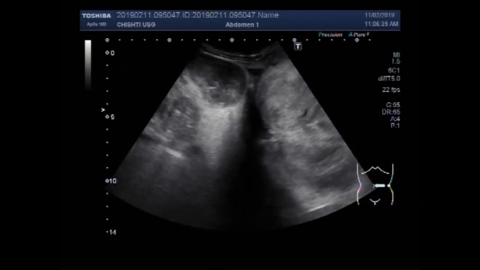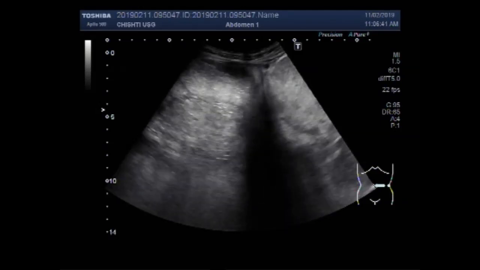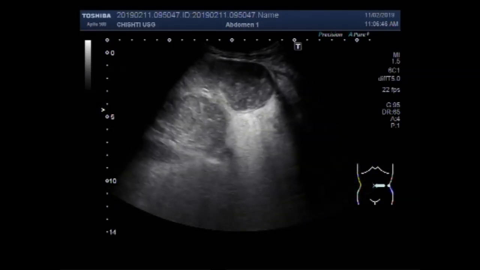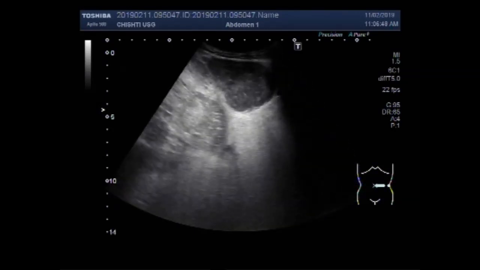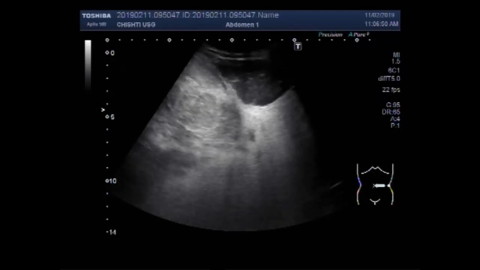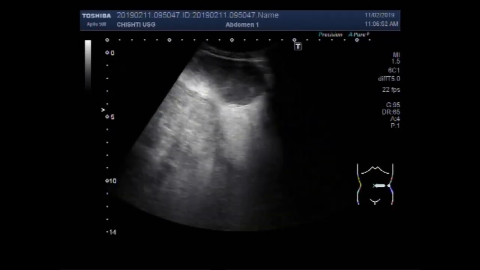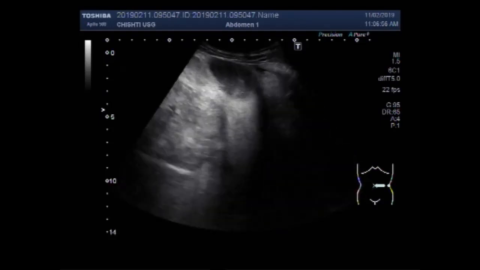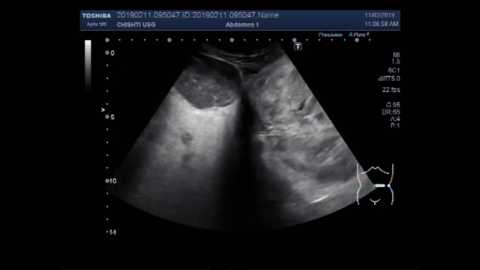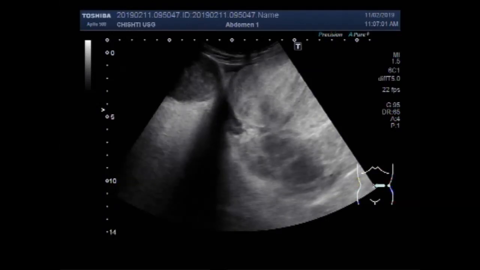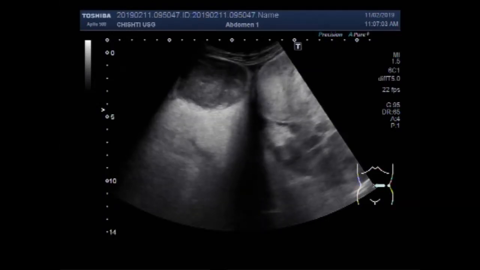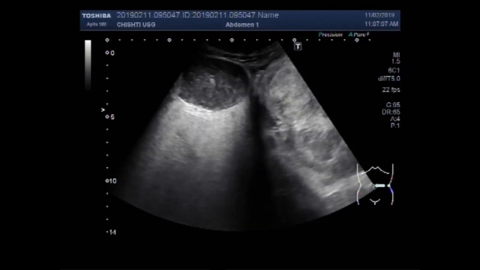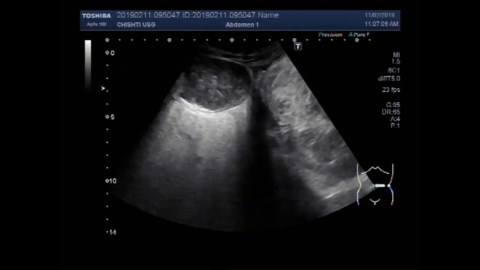You can see both the masses have different echogenicity, and the renal mass is more echoic than this adrenal mass. An adrenal mass is an abnormal growth that develops in the adrenal gland. It is unclear why these masses form. They can develop in anyone of any age, but they are more common in older individuals.